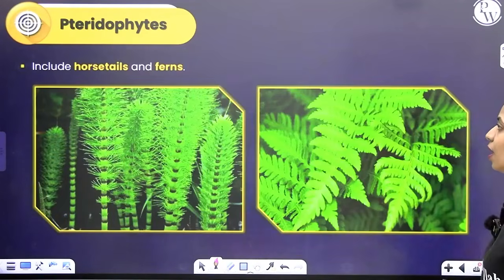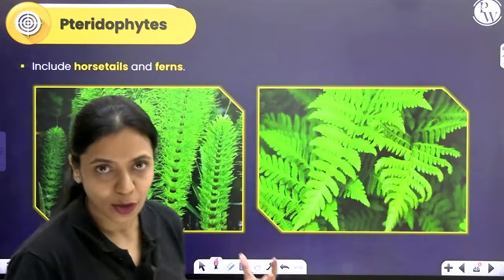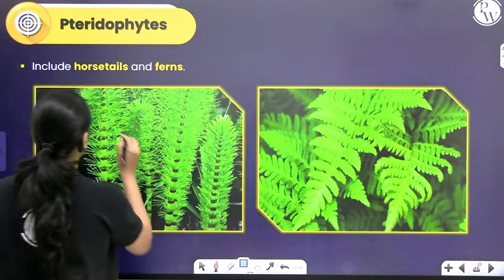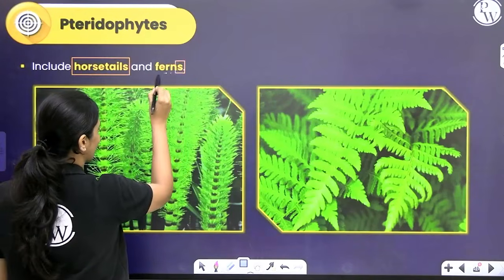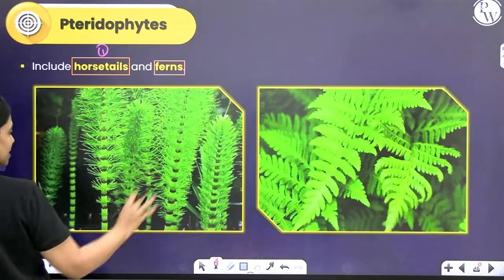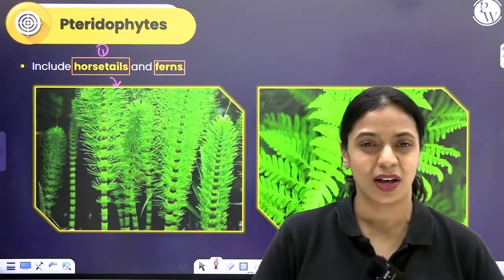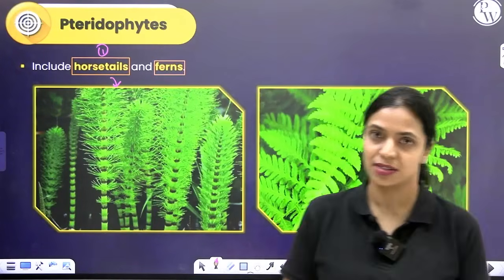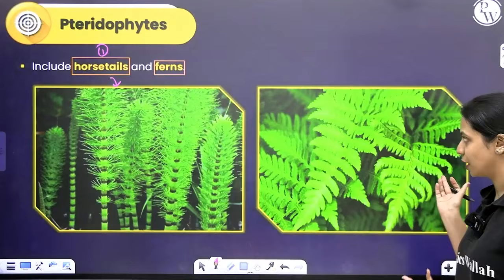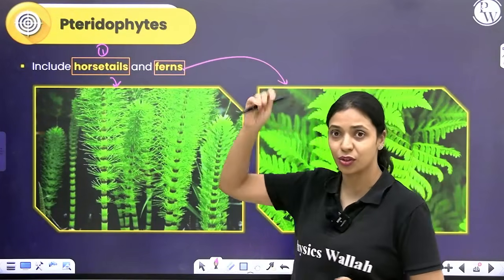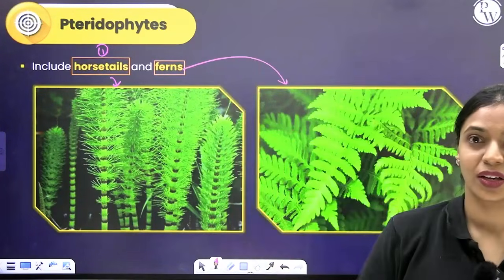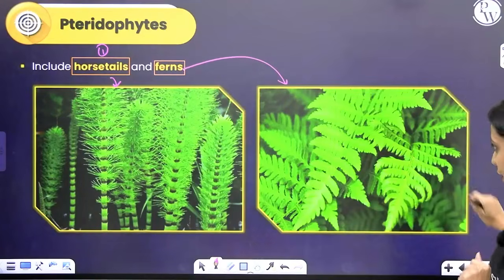Similar to how we learnt in algae, there are three groups, chlorophyceae, phaeophyceae and rhodophyceae. In bryophytes, we learnt about two groups, which is liverworts and mosses. In pteridophytes, there are two groups. It includes what we call horsetails and ferns. Horsetails look something like this. You may have noticed these kinds of plants like Equisetum growing as ornamental plants in resorts and in restaurants and all of those places. And this is a fern. I'm sure all of you have seen ferns. You also see it on the New Zealand cricket team's cap and their jerseys and everywhere. So that is the fern.